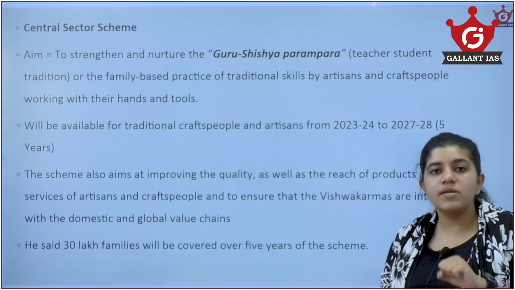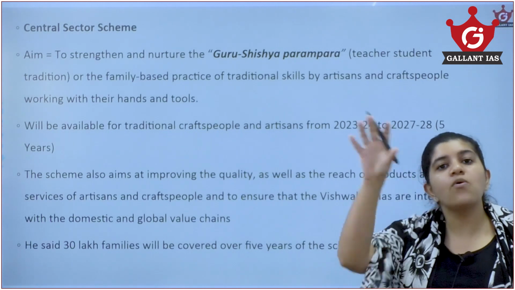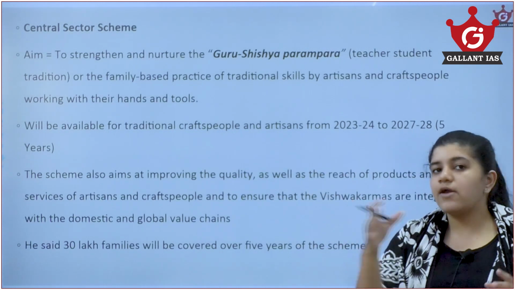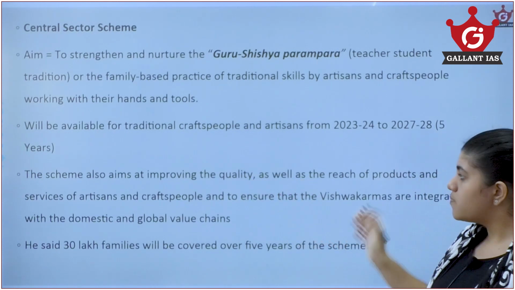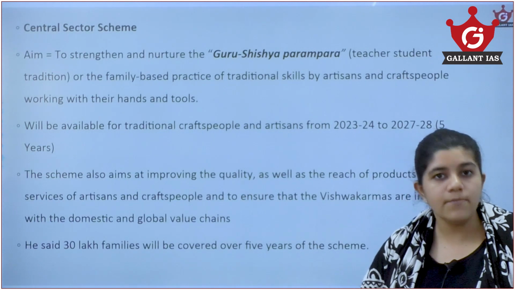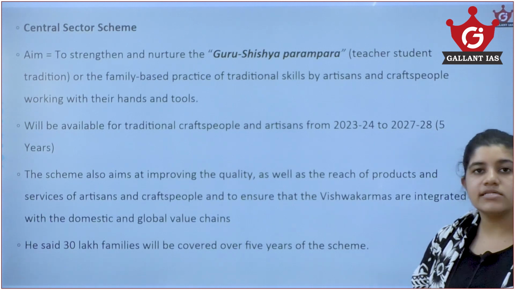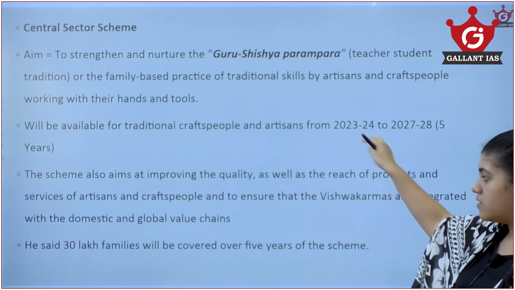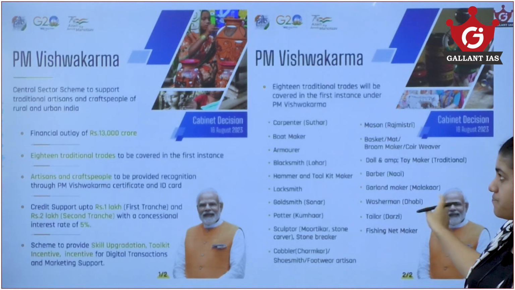Another problem is that, especially with Kanchipuram saris and all, you have to actually go there and buy the stuff and come back. They won't be exported or imported. So the problem is that we need a proper market system so that these goods will be purchased. So this scheme also aims to improve the quality and the market systems of these goods, these 18 sectors of goods.